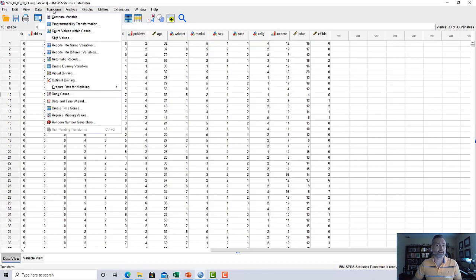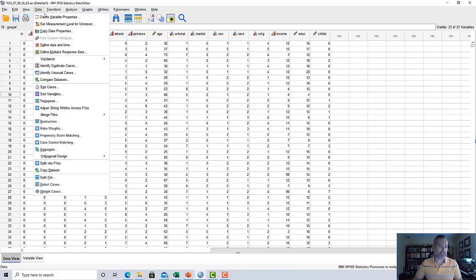Transform is a menu that allows you to make changes to the data file. So you can create a new variable, or you can recode variables. And so we'll be looking at recode into different variables today as one of the options. And then under data, now this is a very useful menu as well. I guess all the menus are useful, but this is one of the ones that I think you'll find you use frequently. For a lot of other things, but for today, we're only really going to be looking at it under the select cases option. And so that'll be the first thing that I show you.